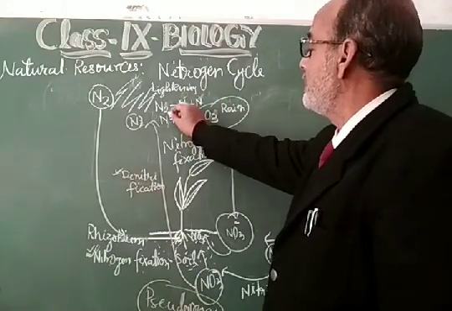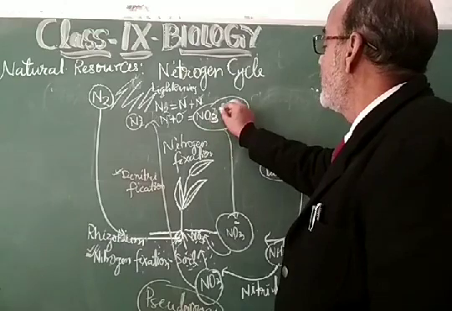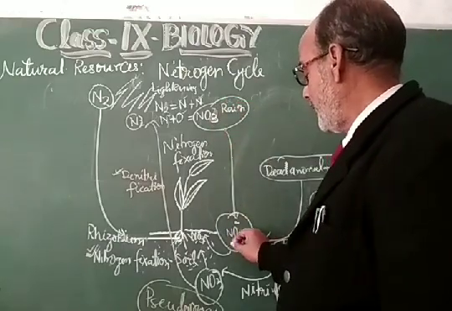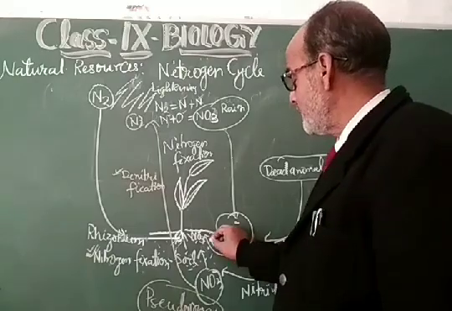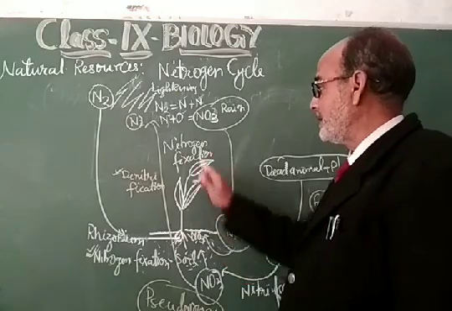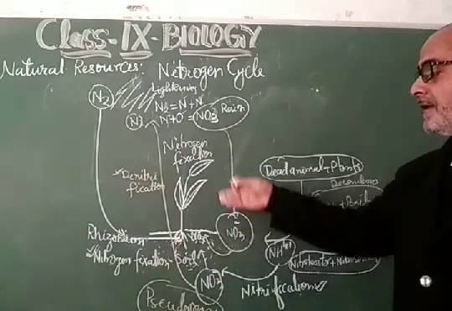The nitrogen molecule will combine with the oxygen and form nitrate. This nitrate comes down to the earth with the rainfall and gets mixed into the soil. So nitrates are present in the soil as a result of nitrogen fixation, whether that is atmospheric or biological,